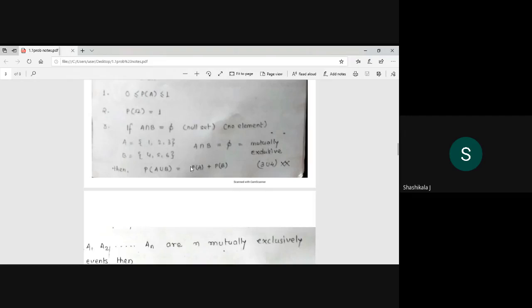Okay. Then A1, A2 and AN are mutually exclusive events. Then the probability of the union is the sigma of P of Ai. This is what they have told for the extension to N. And the probability of the complement is, you know, 1 minus probability of A. And the probability of the null set is equal to 0.